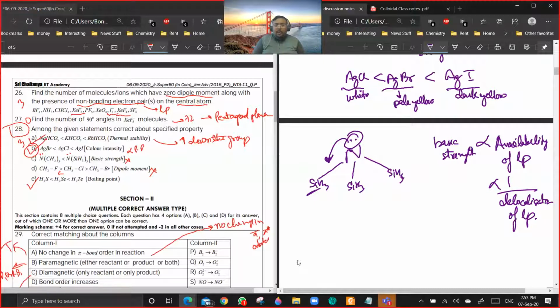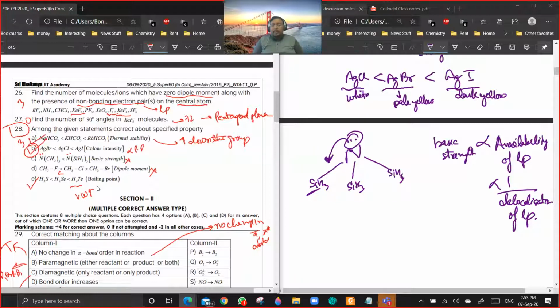And the last one is the boiling point. See, in all three cases, there is no hydrogen bonding. So the boiling point trends will be depending only on the size of the molecule. So size of the molecule is more for H2Te, so the van der Waals forces will be more, so the boiling points will be more. Although technically they should ask this question in group 16, but then we can't do anything about it.